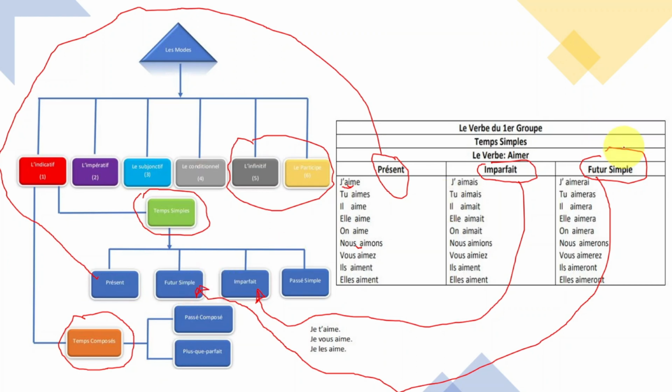You see that? So, j'aimerais. Okay? This one sounds like je m'aimerais. J'aimerais. Tu aimeras. Okay? So, that's part of the futur simple. I'm not talking about the passé composé or plus-que-parfait. No. This one, I'm talking about temps simple. This is the one. Okay? So you have to be really careful.